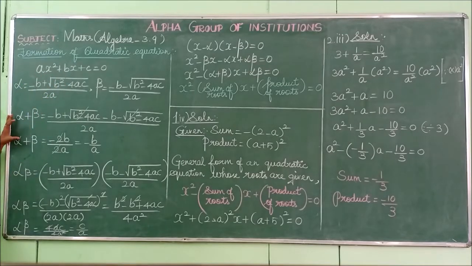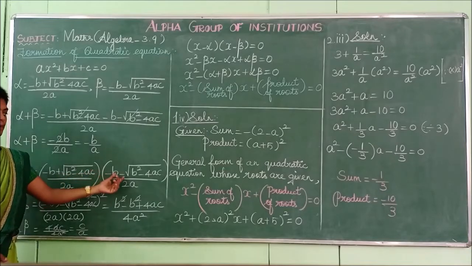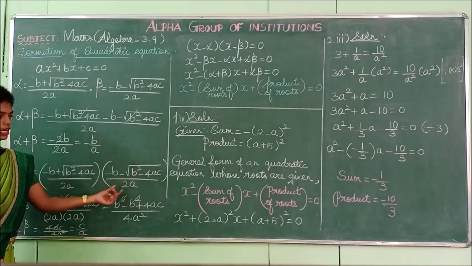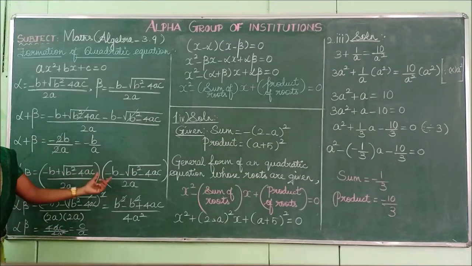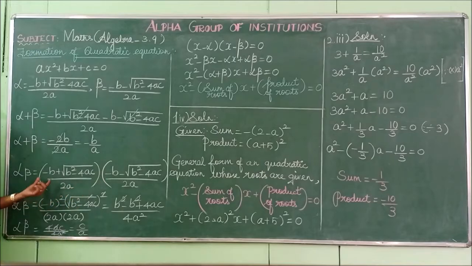Next listen. First we found out the sum. Sum is alpha plus beta. Now we are going to find out the product. Product means how to multiply the roots. What are the roots? Alpha and beta are the roots. So alpha into beta can be written as minus b plus square root of b square minus 4ac divided by 2a. So another root is what? Minus b minus square root of b square minus 4ac divided by 2a. So now it is in the form of a plus b into a minus b. So what is the formula for a plus b into a minus b? A square minus b square.